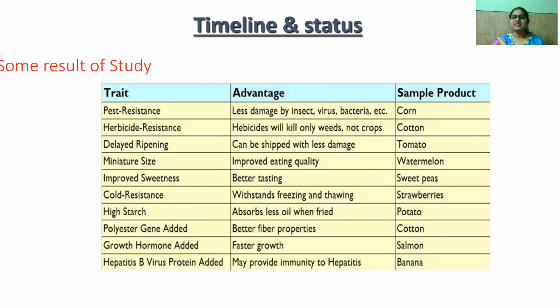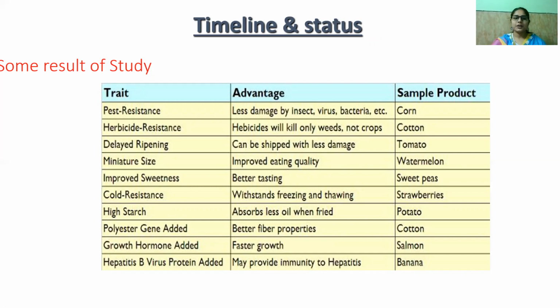Okay, then the trait is delayed ripening. So the advantage is it can be shipped with less damage. So the tomato is basically the product. Then miniature size, that will improve the eating quality. Example is the watermelon. Trait is improved sweetness, that will be better tasting. Okay, so example is the sweet pea.